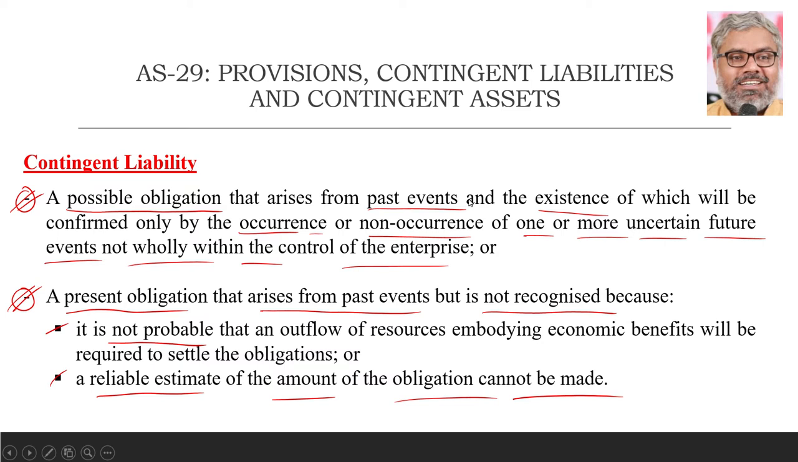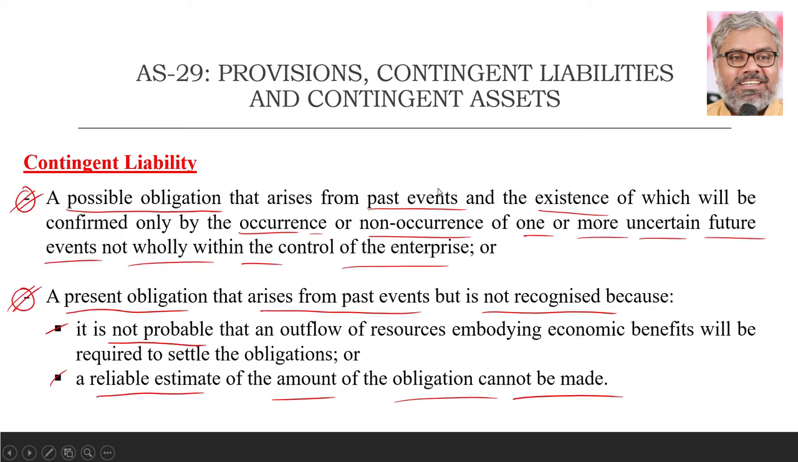Or even if a present obligation is also arising from past events, if it was not recognized as a provision, since future economic benefits may not be going out of the organization and a reliable estimate of that obligation cannot be made, in that case also we can call it a contingent liability.